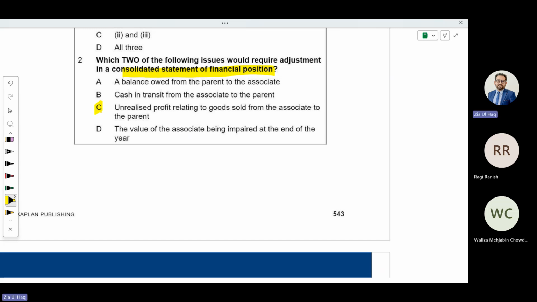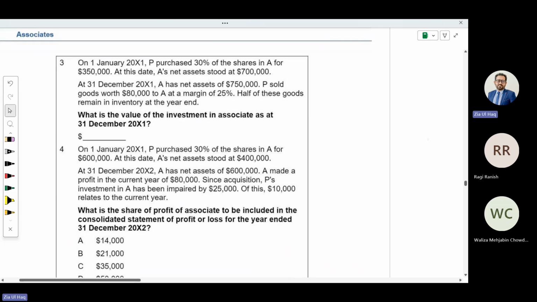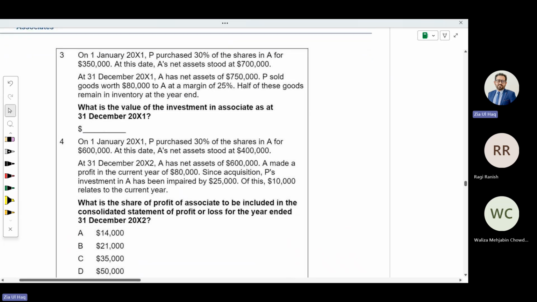In consolidated inventory, adjustment is required. The value of the associate being impaired at the end of the year. They ask about two options. Number three, please. You need to calculate the amount.